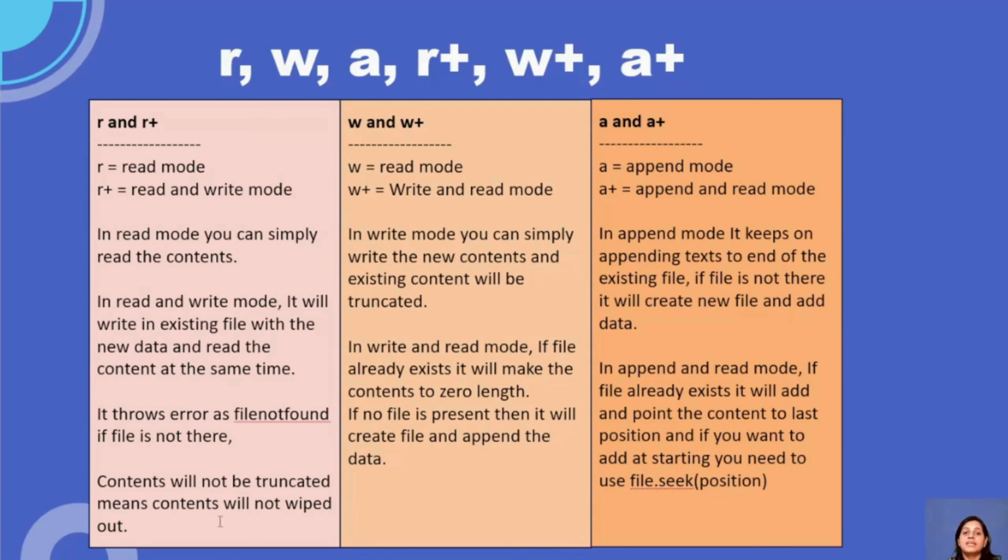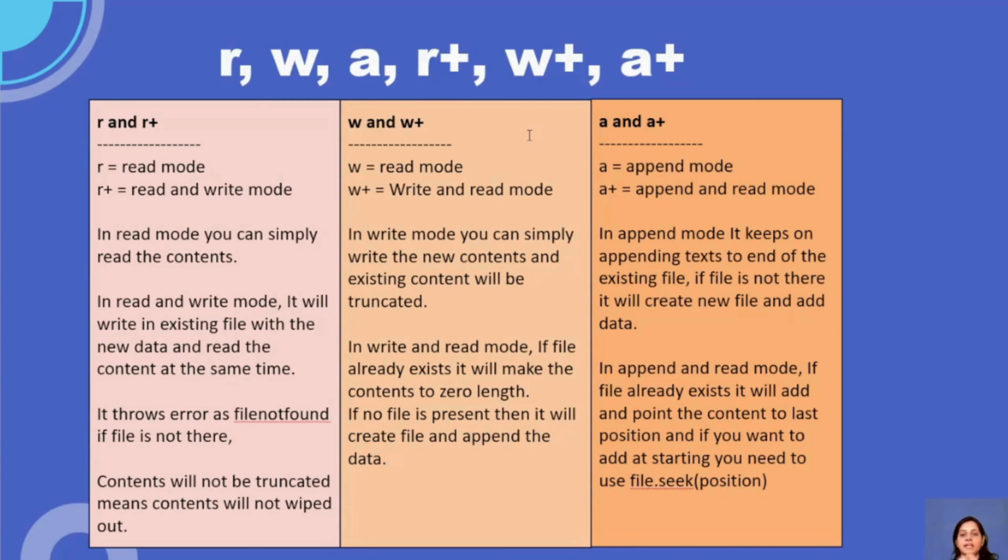But in the case of w and w+, if you write, it will always point from the end, not from the start. So in this case, you have to use the seek method to point it from the start. You have to point from the first character, so you write filename.seek, and inside that you pass 1, because it has to point to the first position of the character, and it will start writing and after that reading. So that is the difference between w and w+.